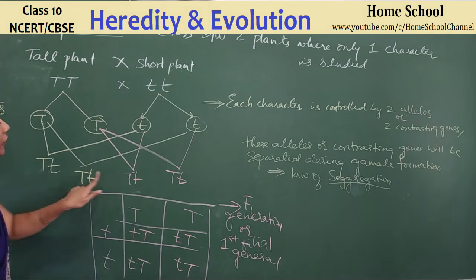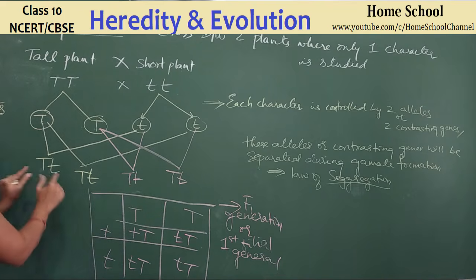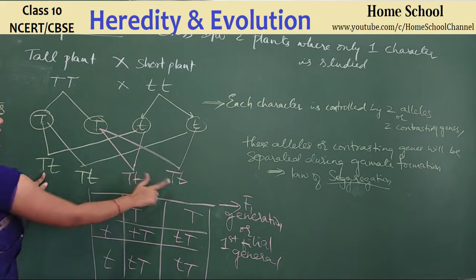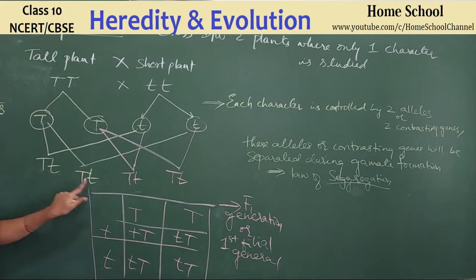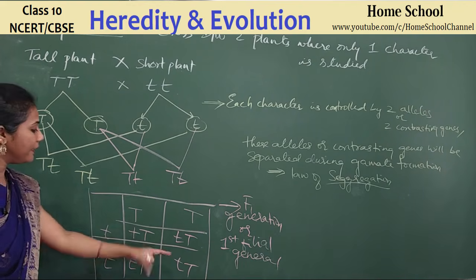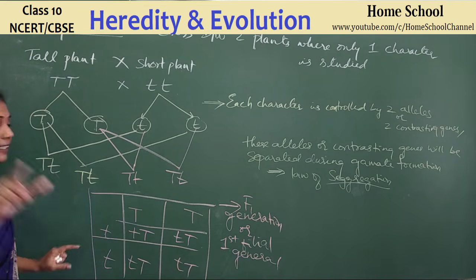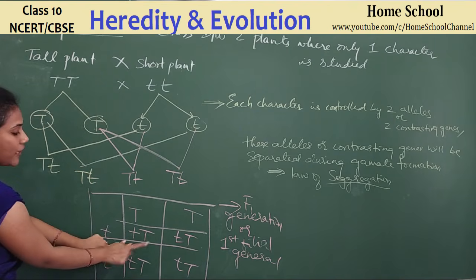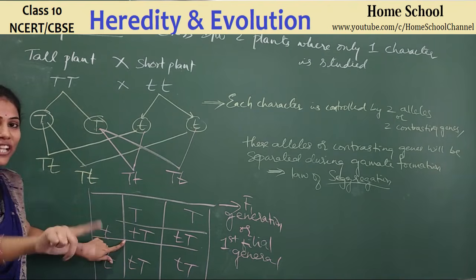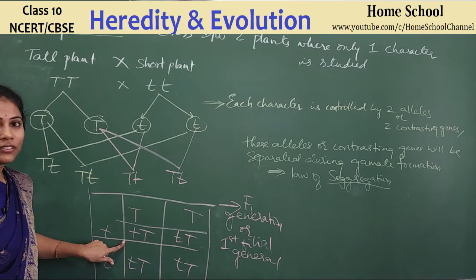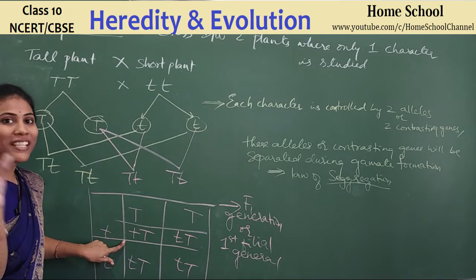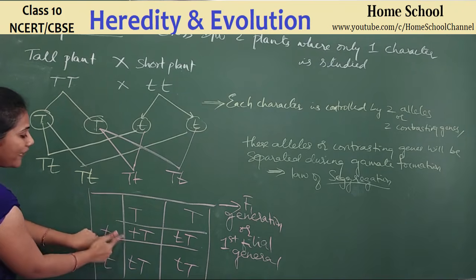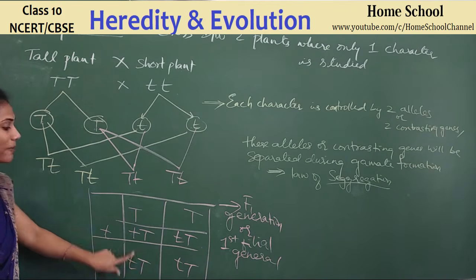So you will get 4 different plants, guys, but all the 4 plants have the same genotype. Yes or no? All the 4 plants have the same genetic information, capital T, small t. Don't get confused here. This way of showing possibility and this way of showing possibility is the same. Whichever is easy, that you can follow. Most of them in the 10th grade will follow by drawing a Punnett square only, because it is much easier.